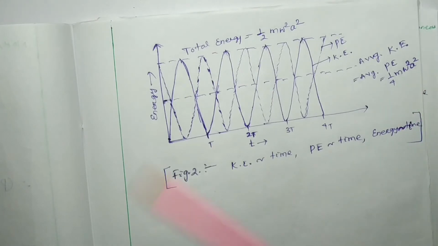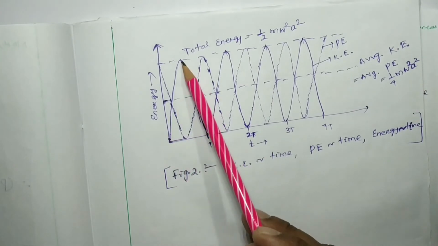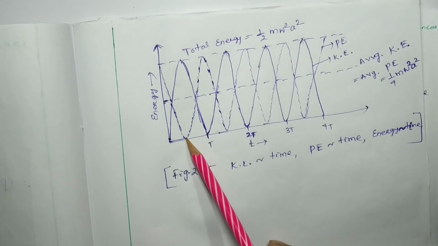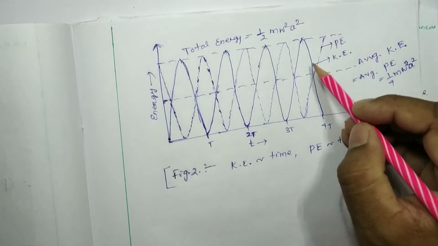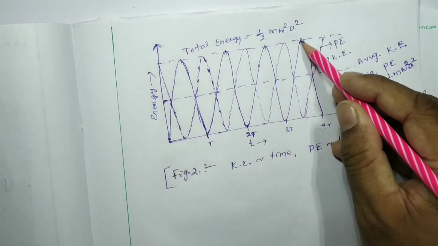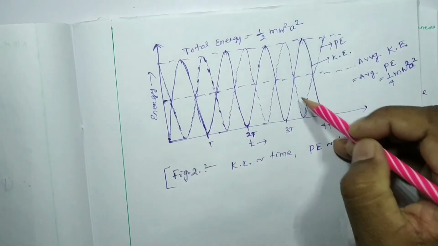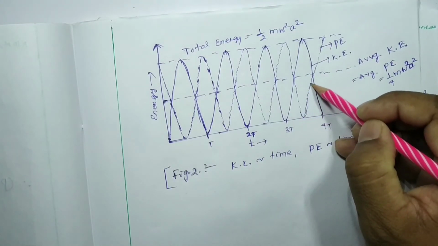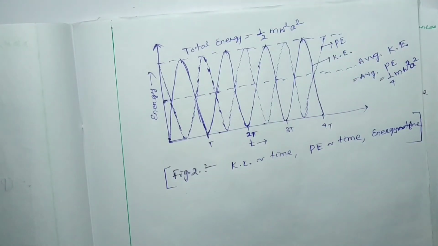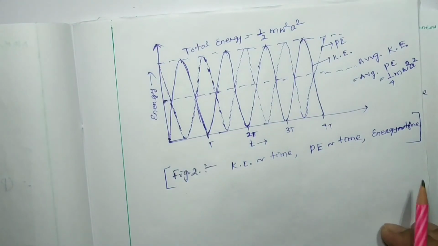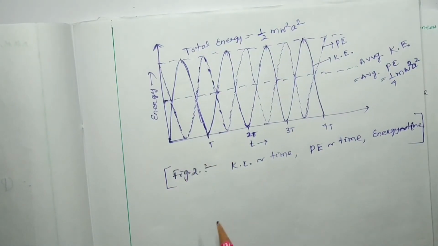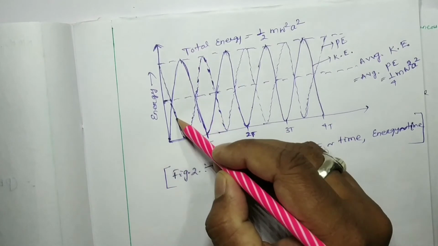Wherever the kinetic energy is maximum, the potential energy is minimum. Do it perfectly in your note.